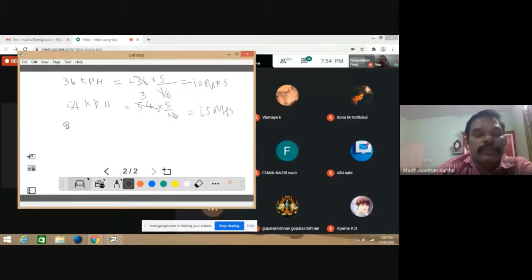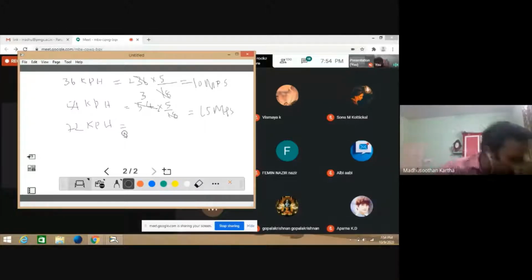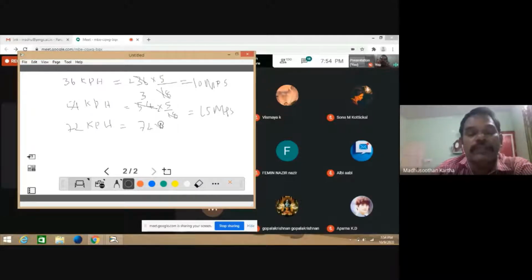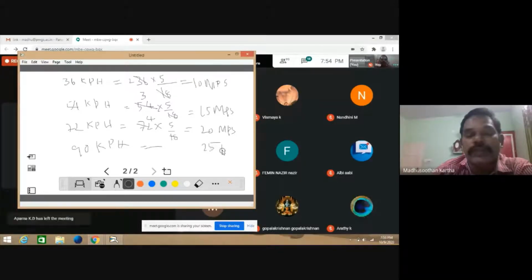The next is 72 km per hour. If you convert 72 km per hour into meter per second, it is 72 into 5 by 18. 72 you can cancel by 18, giving 4. 4 into 5 is equal to 20 meter per second. Similarly, 90 kph is very simple, now it's a multiple of 5. It is 25 meter per second, 25 MPS.